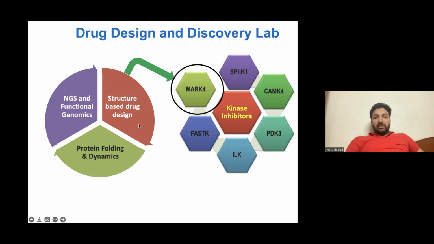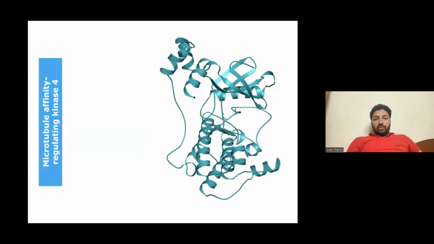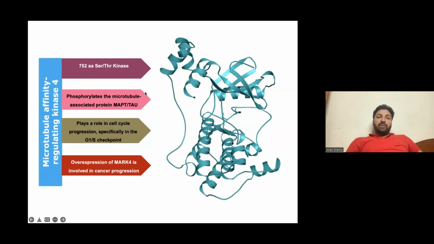Here today I'll be discussing structure-based drug design, and we have different kinases that we target. My current presentation will be focused on MARC4. So now coming to MARC4, basically it is a 752 amino acid serine threonine kinase. It phosphorylates microtubule associated protein, that is tau, and thereby it plays a very important role in cell cycle progression. And overexpression of MARC4 is involved in cancer progression as well as Alzheimer's disease, because tau hyperphosphorylation is involved